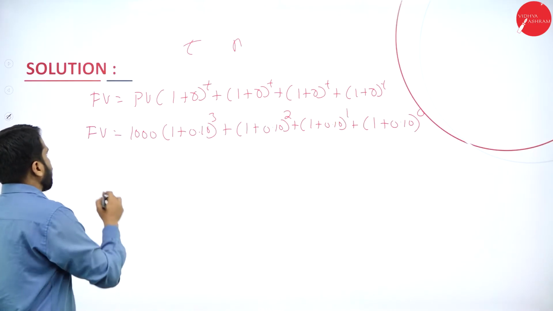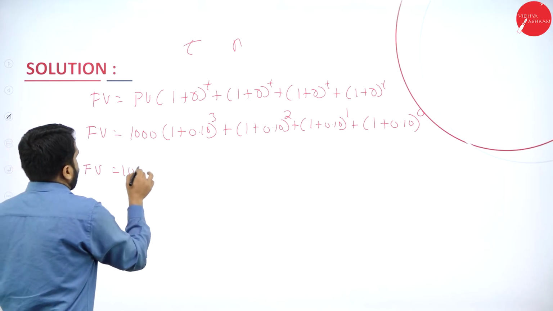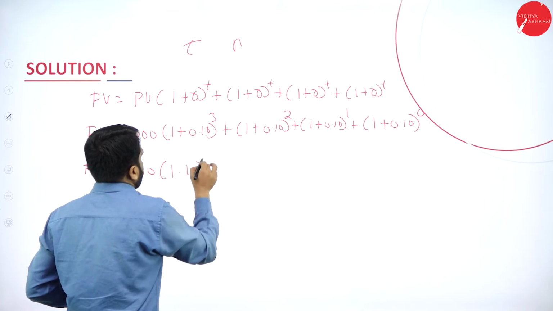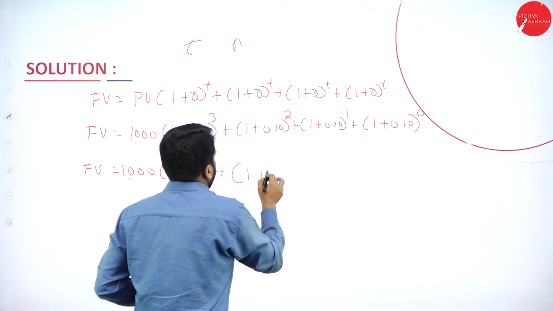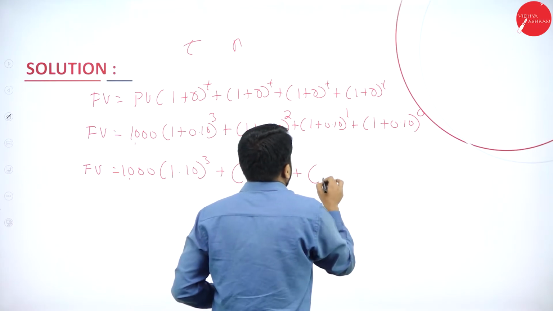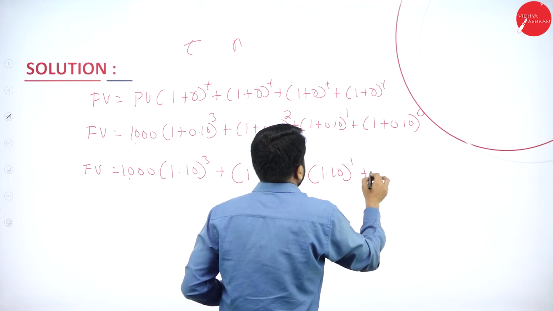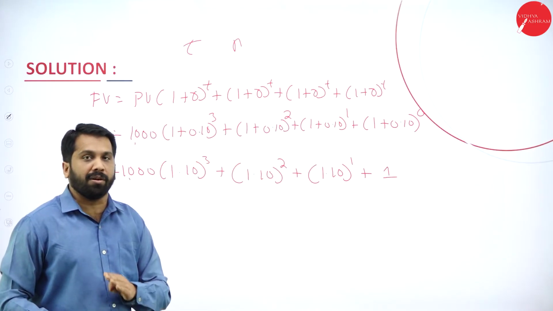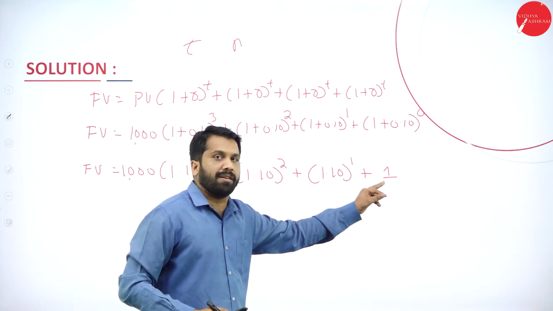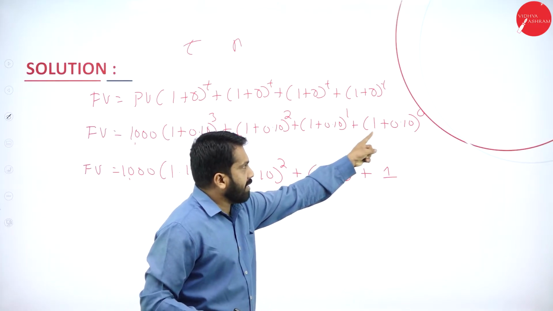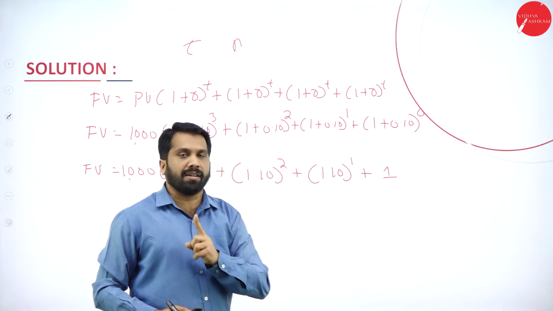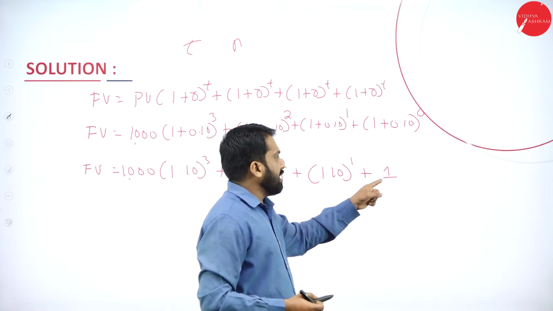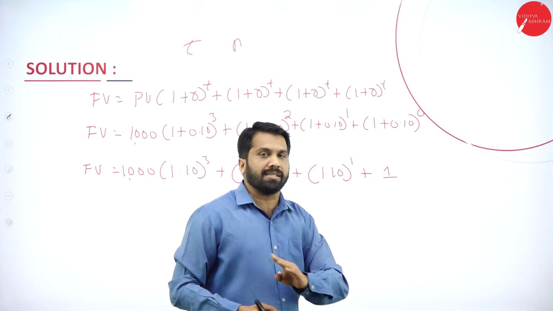Now we'll calculate this. Your future value is equal to 1000 into 1.10 to the power of 3, 1.10 to the power of 2, 1.10 to the power of 1. So this you can call as the final answer, 1 only. Don't make it 0. Why? Because we don't have PV here. We have not written PV, which means this is not 0. This is 1. Remember, once again I am repeating: if there is no PV, this must be called 1, not 0.